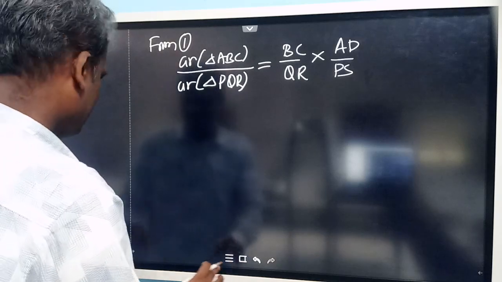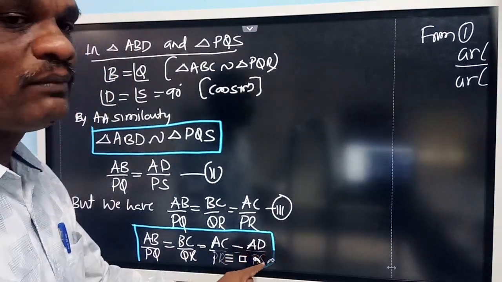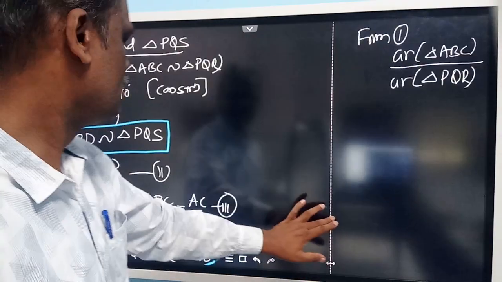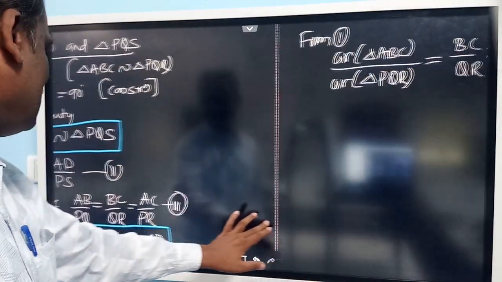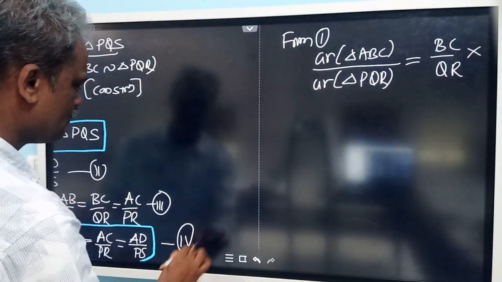Now in the previous step, BC by QR is same as AD by PS. So AD by PS I can change it, and you can call this 4.